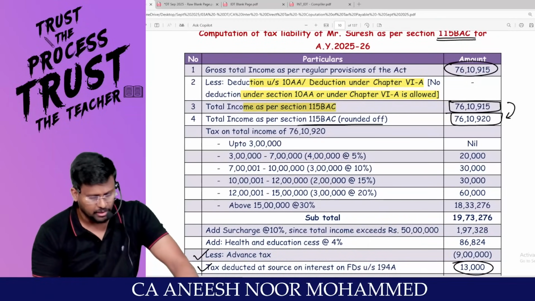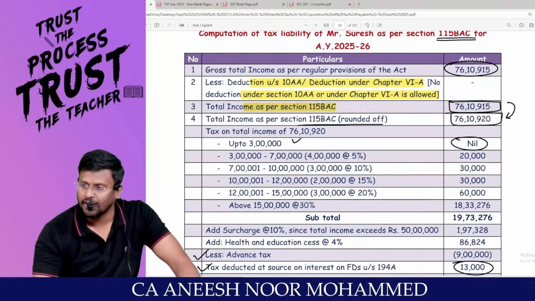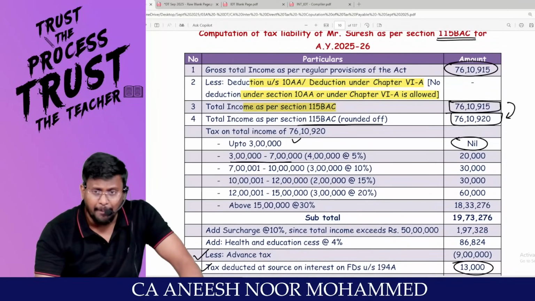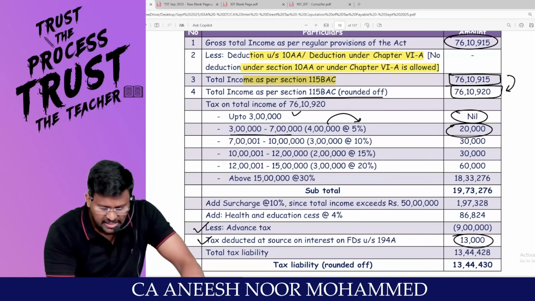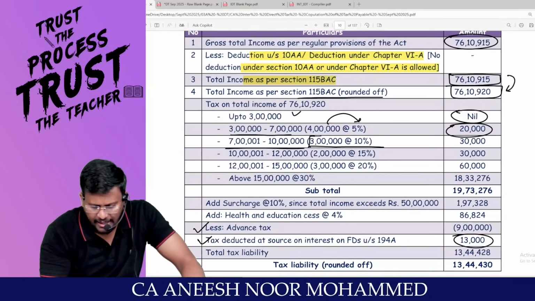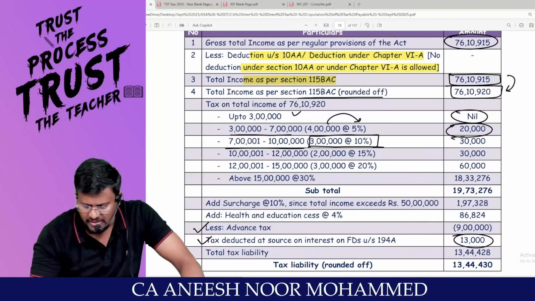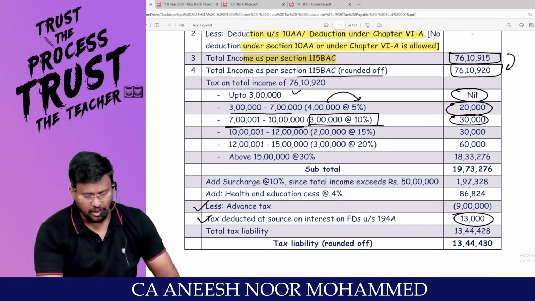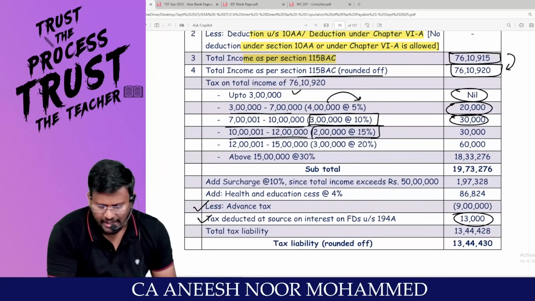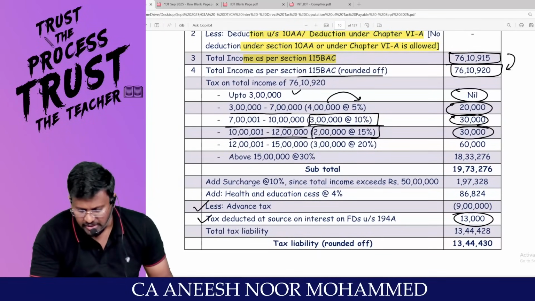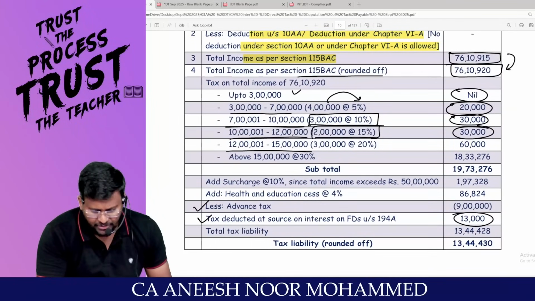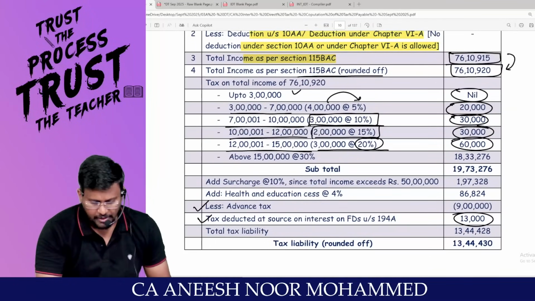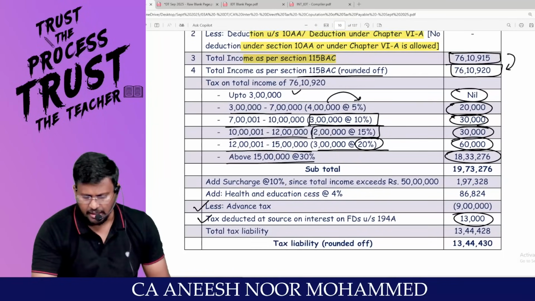Can I start? Up to 3 lakh, no need to pay any tax. 3 lakh to 7 lakh, gap 4 lakh at the rate of 5%, 20,000. 7 lakh to 10 lakh, gap 3 lakh at 10% comes to 30,000. 10 lakh to 12 lakh, 2 lakh at the rate of 15% comes to 30,000. 12 lakh to 15 lakh, gap 3 lakh at the rate of 20%. More than 15 lakh, sir, 30%.